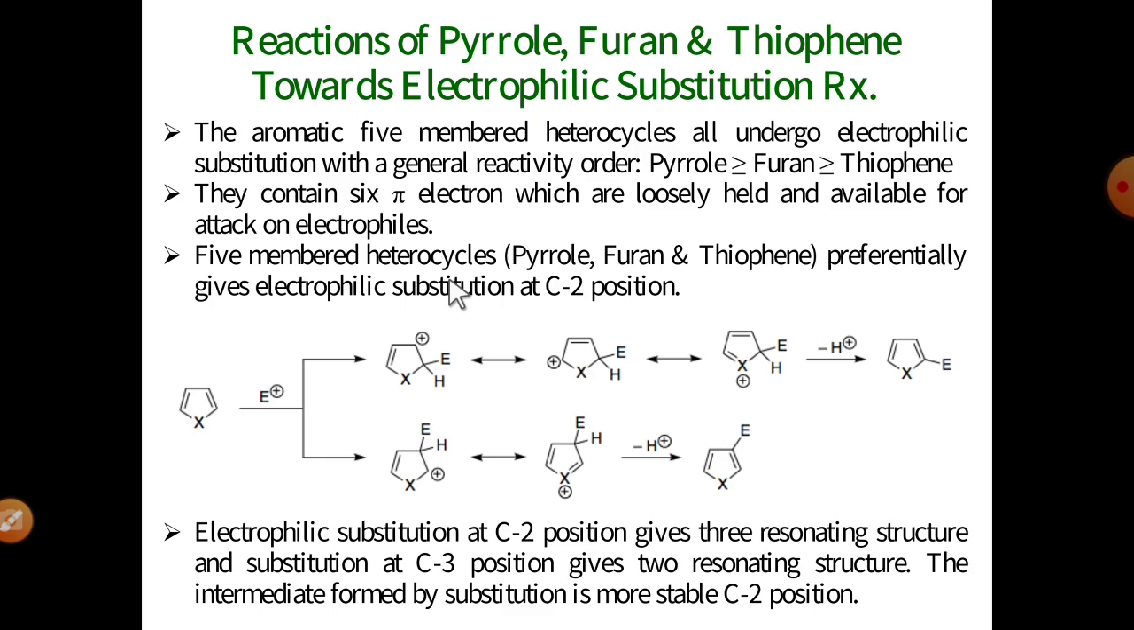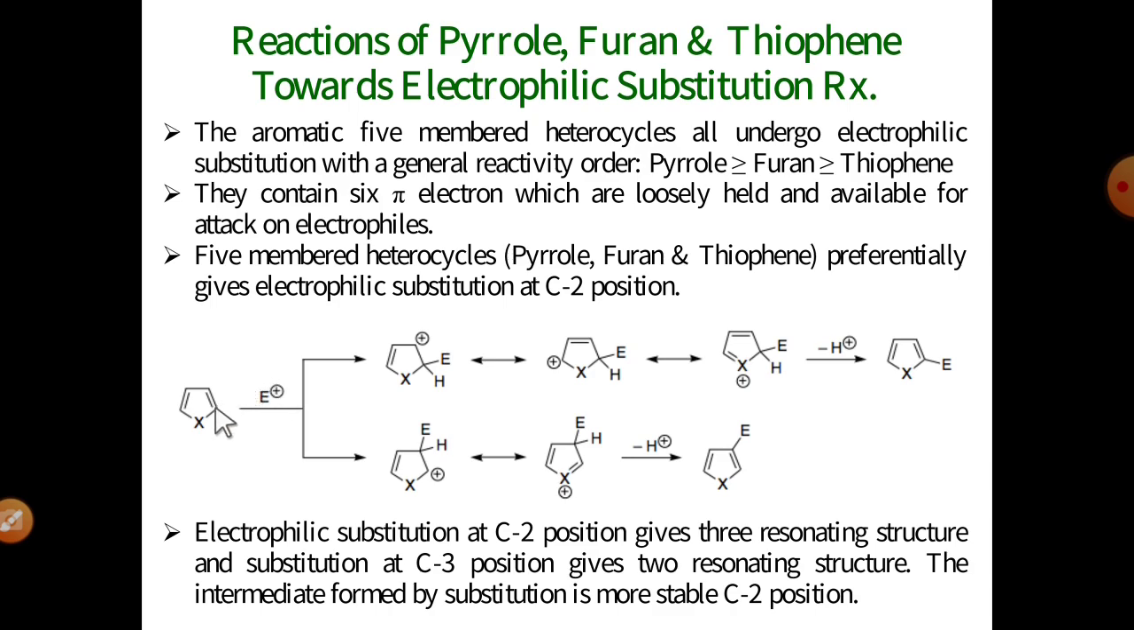These 5-membered heterocycles preferentially give electrophilic substitution reaction at the C2 position. There is one reason why the C2 position is more preferential for electrophilic substitution. See the reaction below. Number first, the general 5-membered heterocycle, where X means either nitrogen, oxygen or sulfur. If it is nitrogen, it is called the pyrrole molecule. If it is oxygen, it is called the furan molecule, and if it is sulfur, it is called the thiophene molecule.